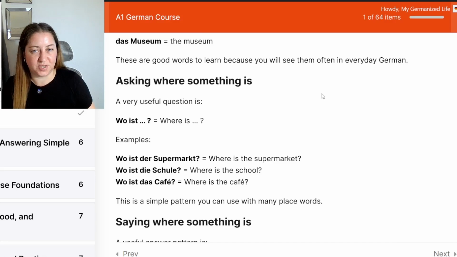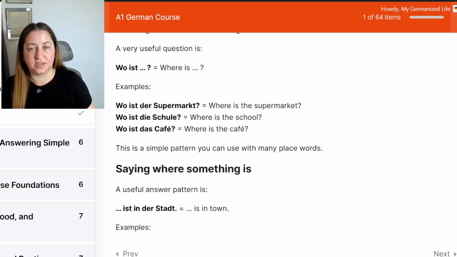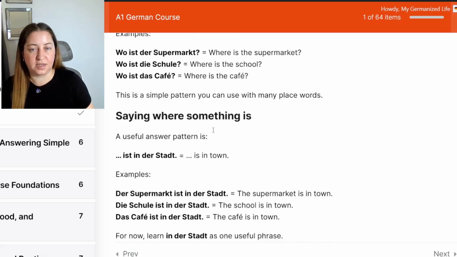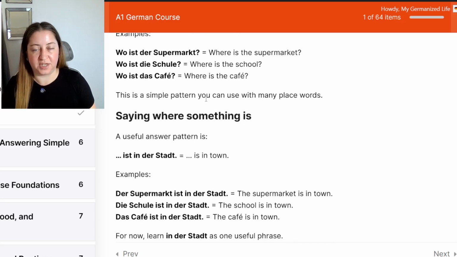Now, let's use those words and learn how to ask where something is. It's a very simple phrase. Wo ist? Where is? Wo ist der Supermarkt? Where is the supermarket? Wo ist die Schule? Where is the school? Wo ist das Café? Where is the cafe? It's a simple sentence pattern, but it's very useful when you need to ask for directions.